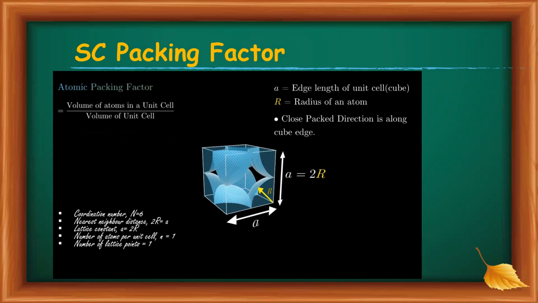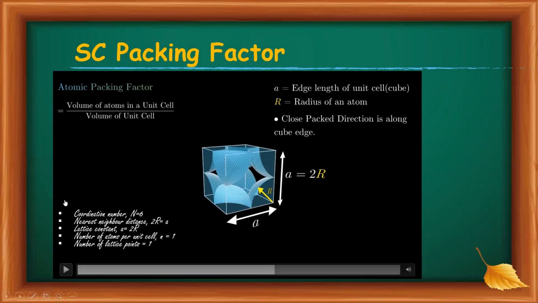We know that there is one atom in the unit cell. Or the atomic packing factor can be defined as number of atoms into volume of a single atom. Then it must give the volume of atoms in the unit cell. And we know that the number of atoms is equal to 1 and volume of single atom is equal to 4 by 3 pi r cube. And the volume of unit cell is equal to a cube.